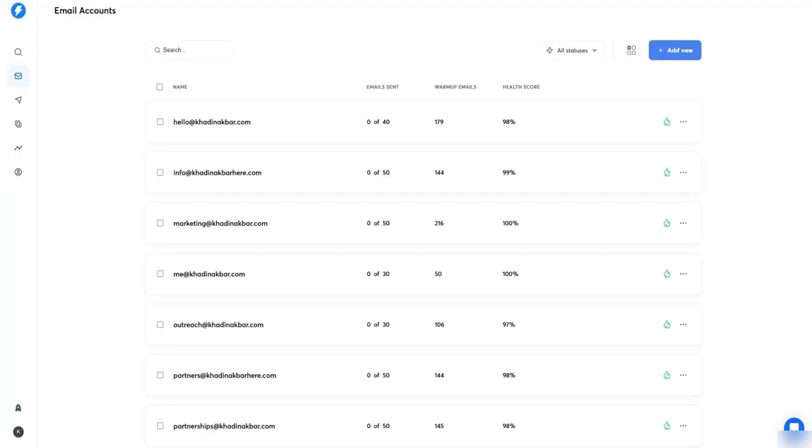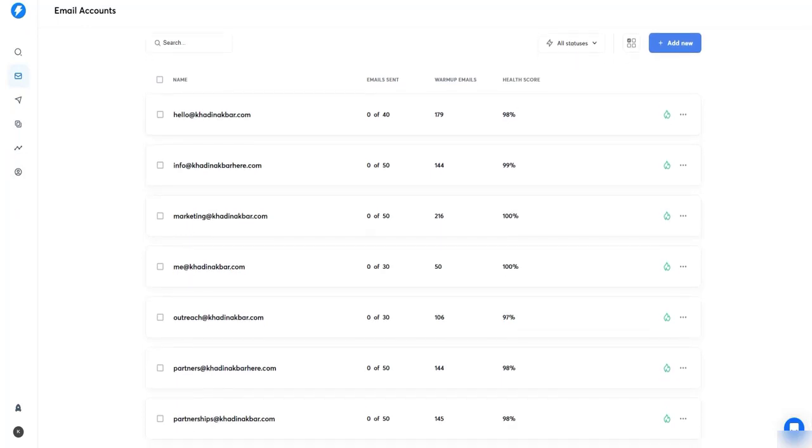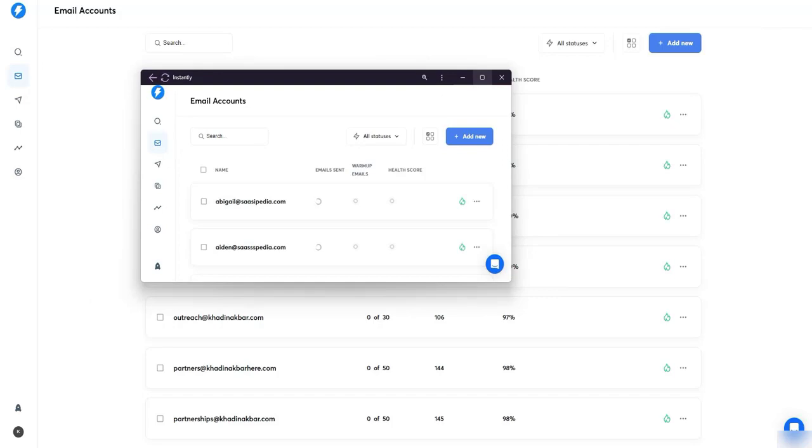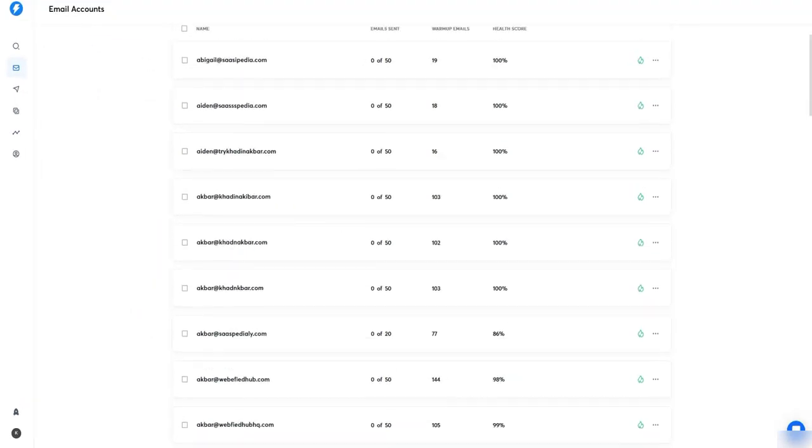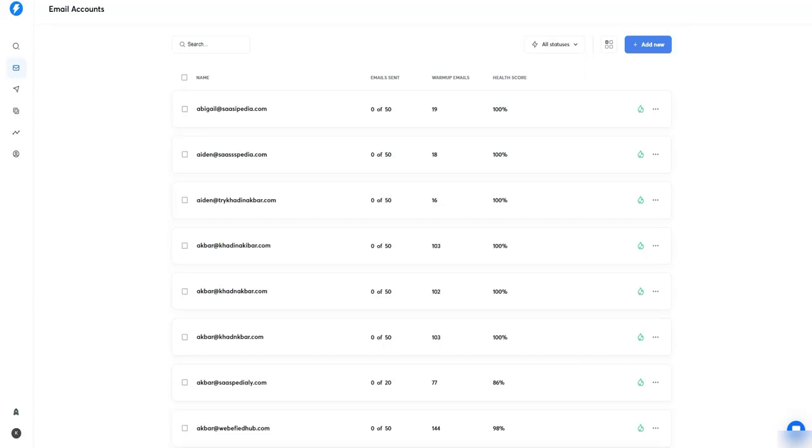And now it's time to set up the email accounts like this. Here we just set it up, or here, let me show you. Here I have two Instantly accounts. So set up email accounts like this, then add them to Instantly, and then start our campaign.